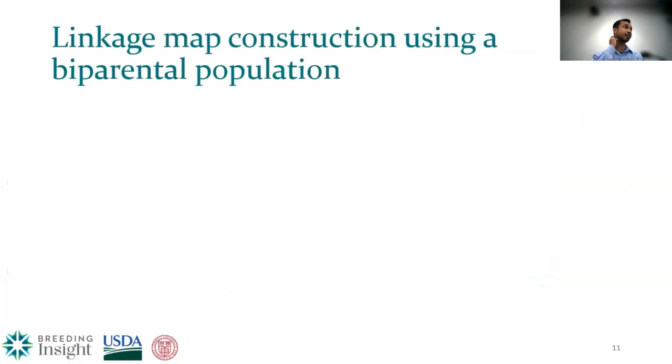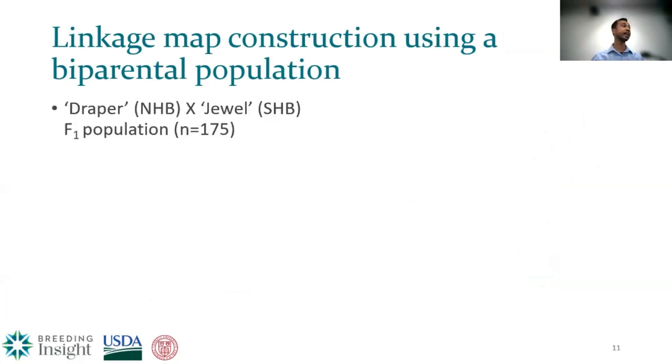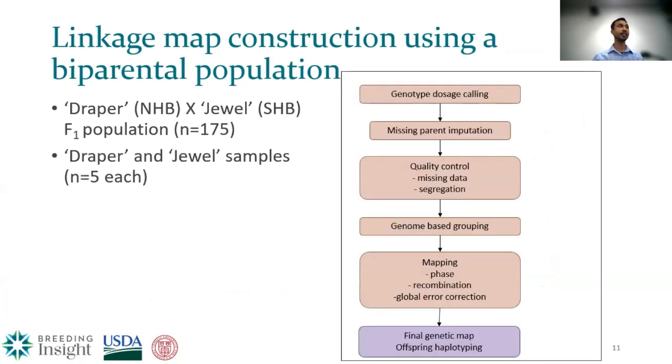The second step that we used was to try to see if we can construct a linkage map from the data we generated or not. So we used a biparental mapping population, an F1 population from Draper and Jewel, a northern highbush berry crossed with a southern highbush berry. And we also included 5 parental clones each. This is a very general outline of how we constructed the genetic map.